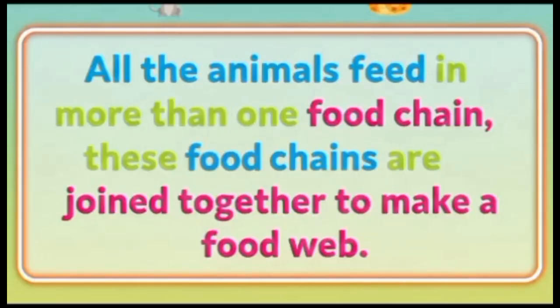Let's discuss the definition of food web. As we all know, food chains are not so simple. Animals can eat a variety of other animals as well. They have the chance to get food from other organisms as well. So we can say that food chains can be interlinked, and when many food chains are joined together, they form a food web. In simple wording, when many food chains are joined and the animals have the chance to eat other animals and in turn may be eaten by other animals, they form a food web.